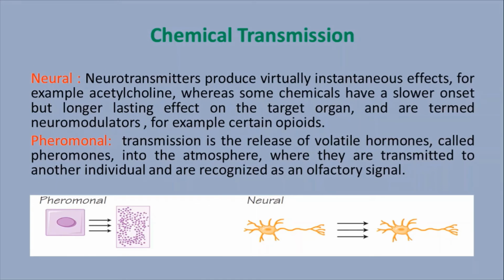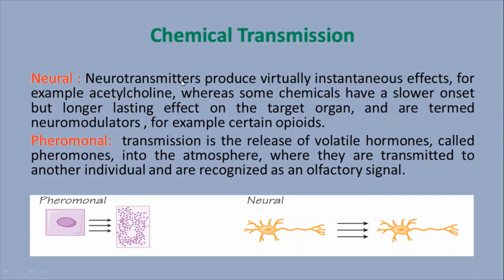The second thing is not a hormone. Some of the chemicals are transmitters other than the autocrine, paracrine, endocrine, and neuroendocrine. This is called neural transmission. Neural transmission means neurotransmitters.